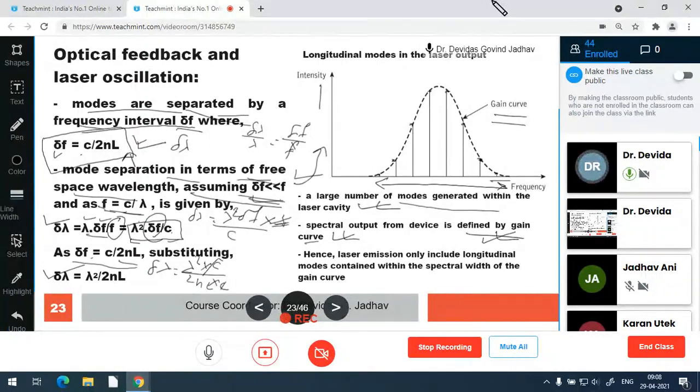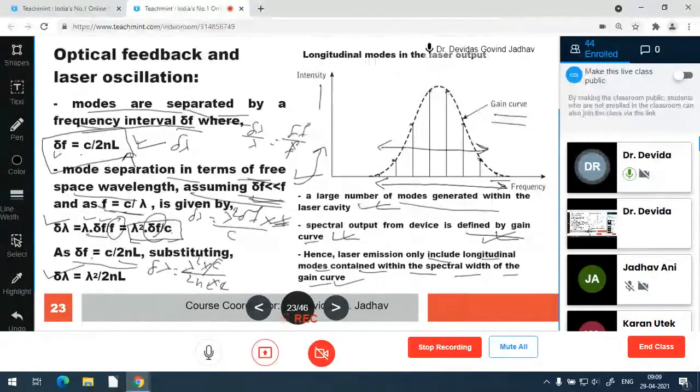Hence, the laser emission only includes the longitudinal modes contained within the spectral width of the gain curve. Theoretically, a large number of modes are possible, but there is also the gain curve.